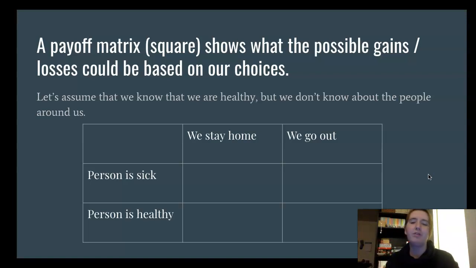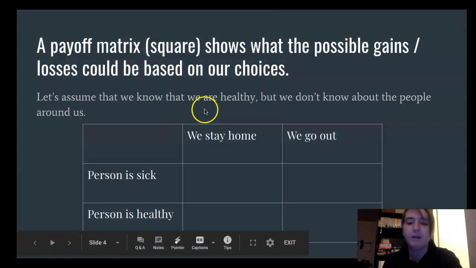So we're going to go into this situation. We're going to assume that we ourselves are healthy because maybe up until now we have been staying safe and we've been staying at home, we've been cleaning, we've been washing our hands, we haven't been touching our face, those kinds of things. But what we do not know is if the person that we are meeting is sick or healthy. And maybe that person doesn't know either. But we don't know if they're sick or healthy. So I'm going to write on this slide here.